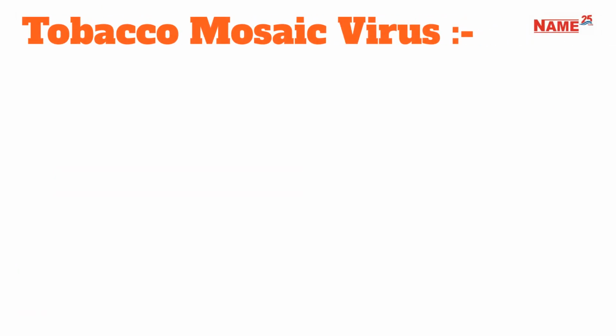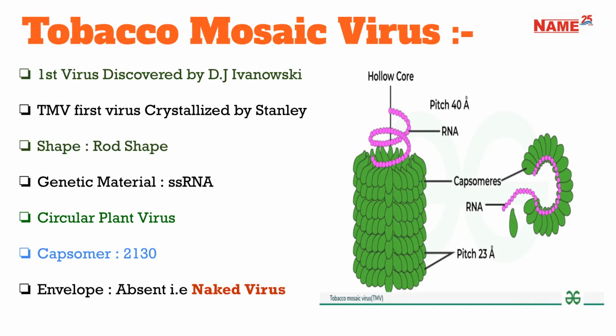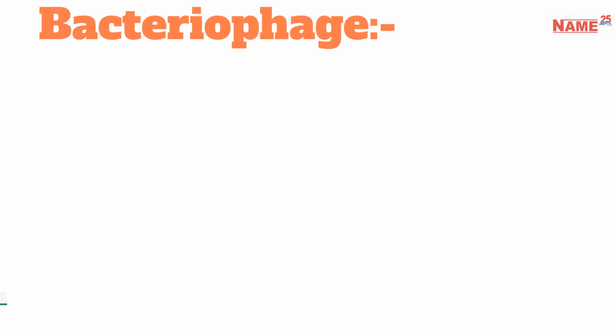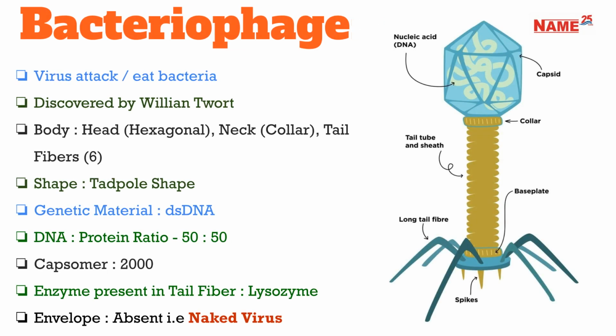The tobacco mosaic virus, or TMV, was the first virus discovered by Ivanovsky and crystallized by Stanley. It is rod-shaped, contains ssRNA, and is a naked virus with 2,130 capsomers. Bacteriophages, which attack bacteria, were discovered by William Twort. They are tadpole-shaped, contain dsDNA, and are naked viruses with 2,000 capsomers.